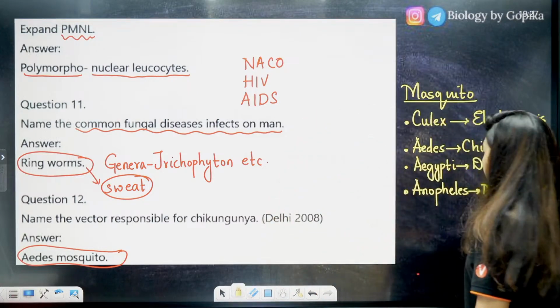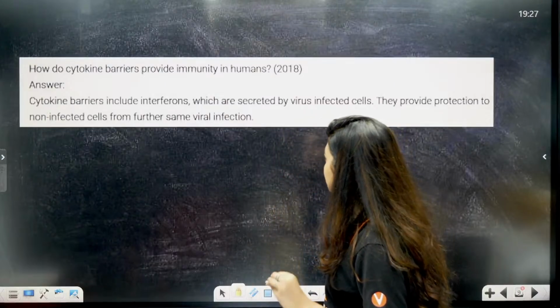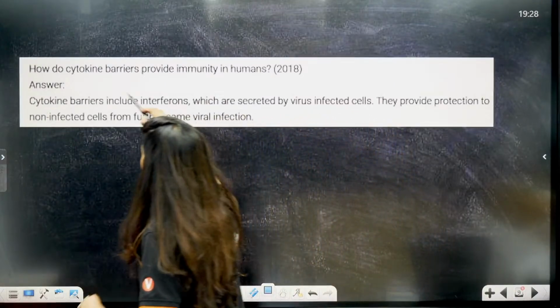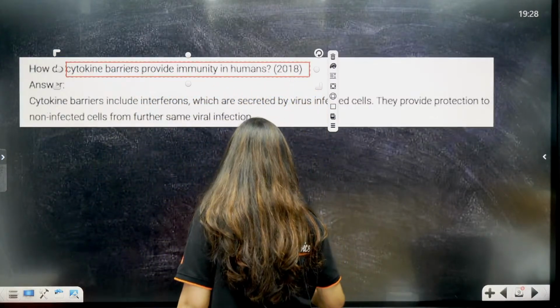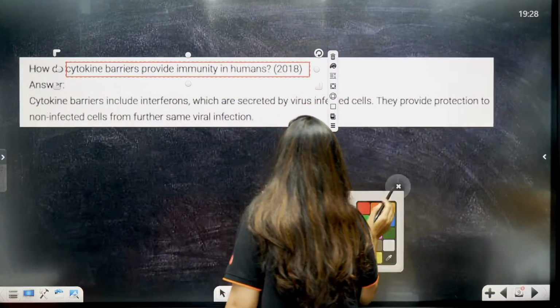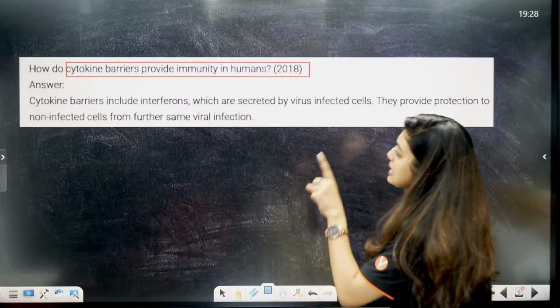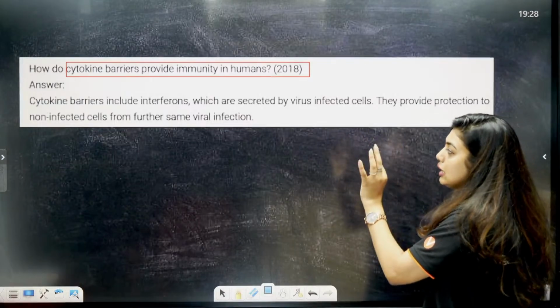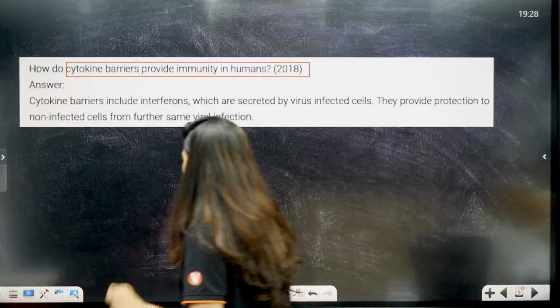Moving on to the next question, students. How do cytokine barriers provide immunity in humans? Students, I have seen a lot of questions on this. Many students might ignore this, thinking why would they ask this? But I have seen a lot of 1 mark, 2 mark questions on this. Cytokine barriers include interferon. So I'll give you a very simple example. Let's take the example in our class only.